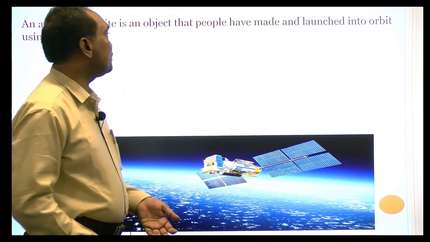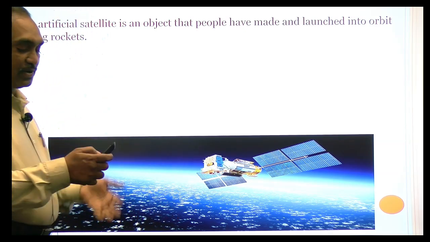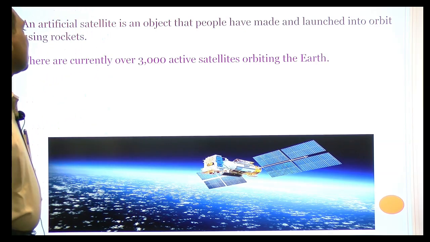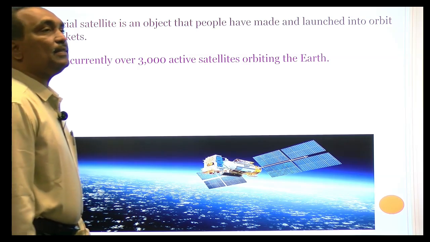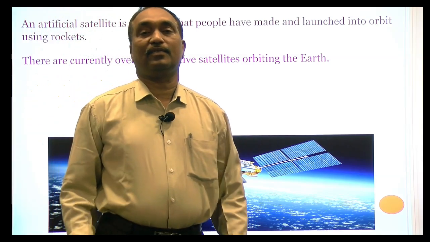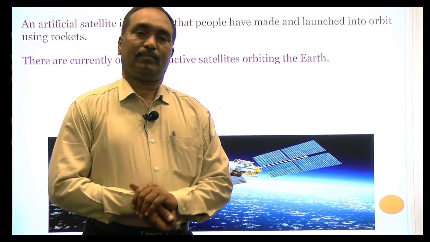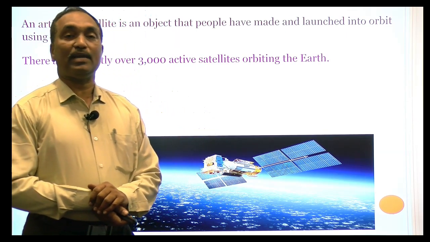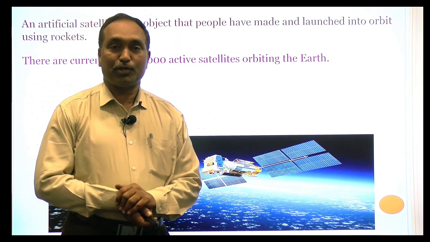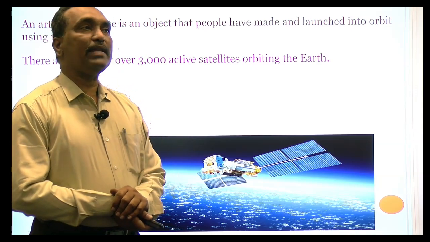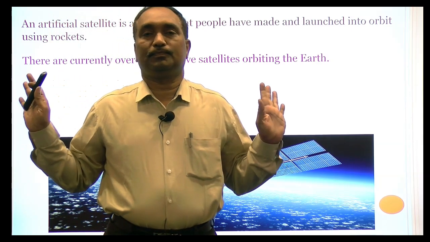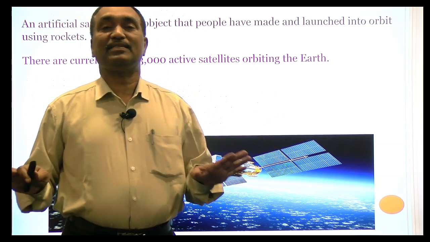Now we will discuss the different types of satellites we have in this case. There are currently 3,000 artificial satellites working in space. Of course, more than 5,000 satellites have actually been sent by people. The remaining satellites are not working now because their lifespan is very short.